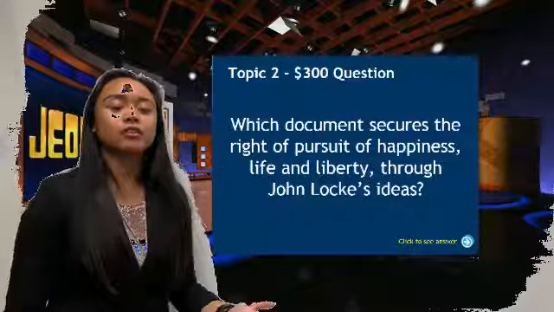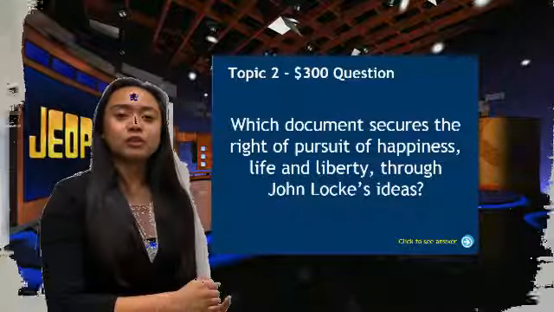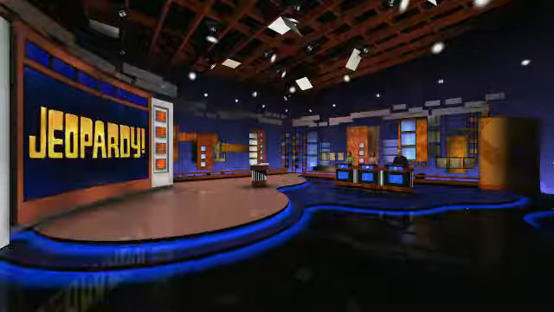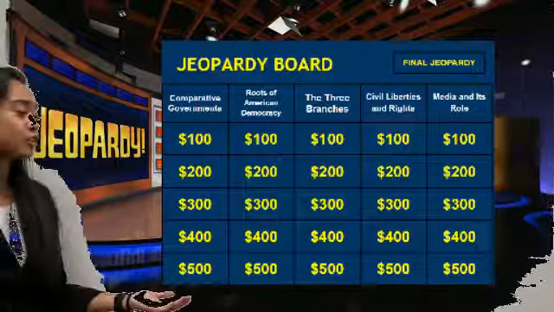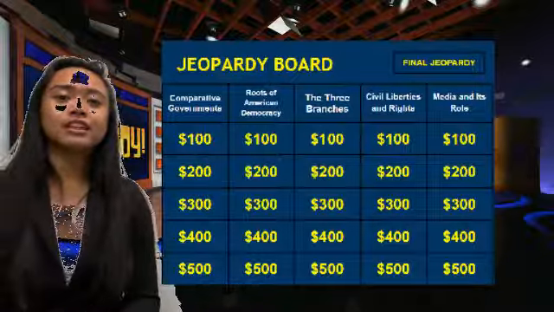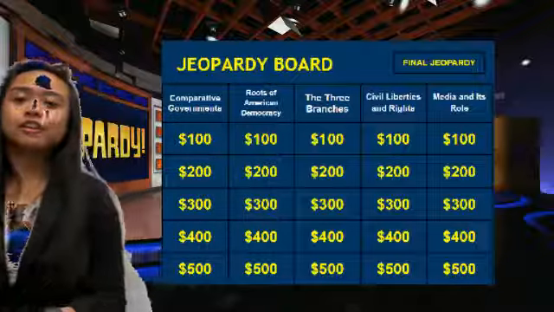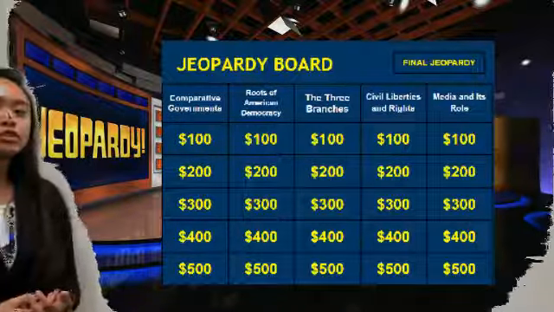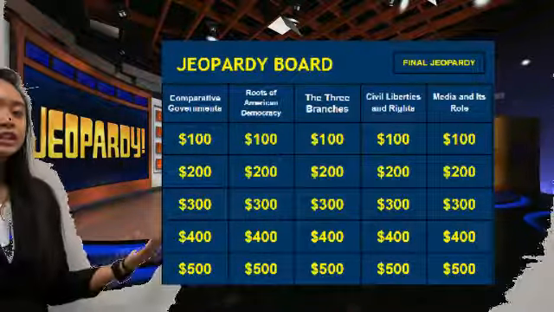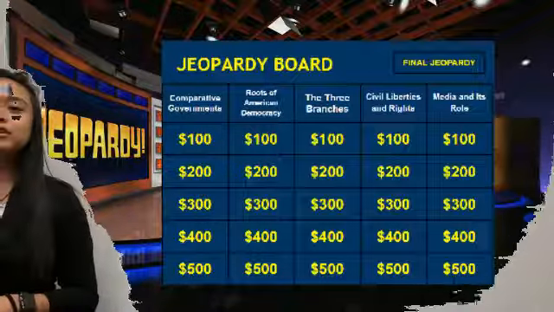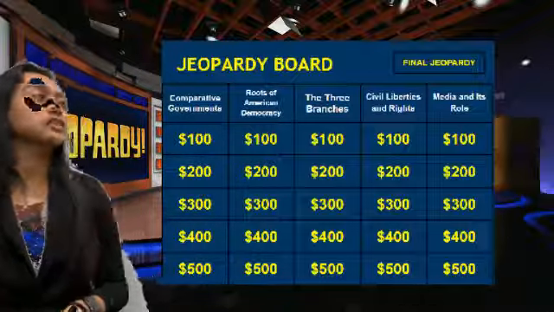I'll take roots of American democracy for 300. Which document secures the rights of pursuit of happiness, life, and liberty through John Locke's ideals? What is the Declaration of Independence? Fun fact, the colonists had been governing themselves since the early 1600s, then realized that they needed rules to govern the land. Later on, they wanted political, social, and religious freedoms, which led to the Revolutionary War, where the U.S. gained its independence from British rule through the Declaration of Independence.